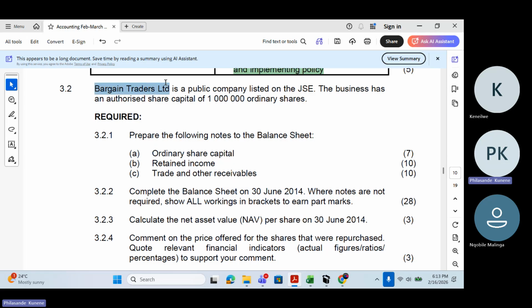Bargain Traders Ltd. This is the company that we're going to work with. They're saying here, Bargain Traders Ltd is a public company listed on the JSE. The business has an authorized share capital of 1 million ordinary shares. These are the shares that have been authorized, 1 million ordinary shares. What we're required to do, 3.2.1, is to prepare the following notes to the balance sheet. They want us to do the notes to the financial statements specifically for a balance sheet.